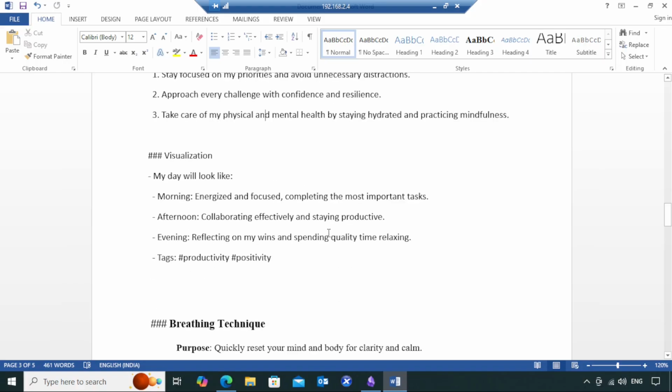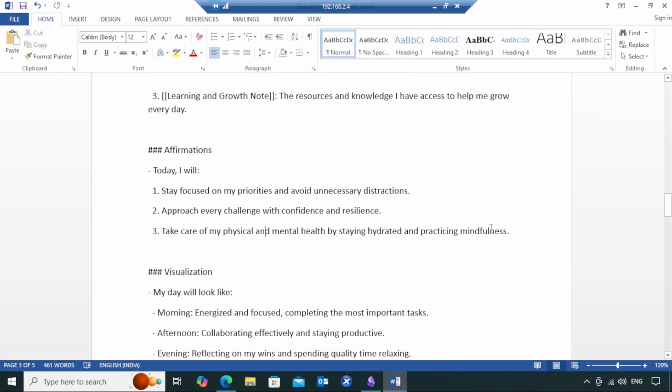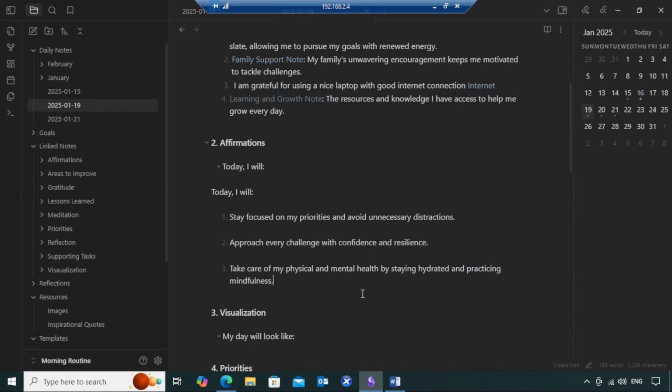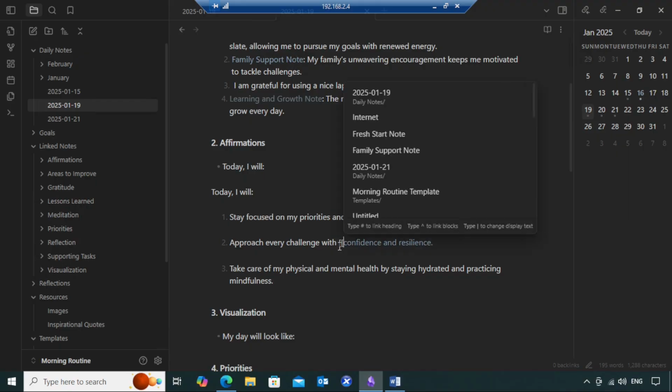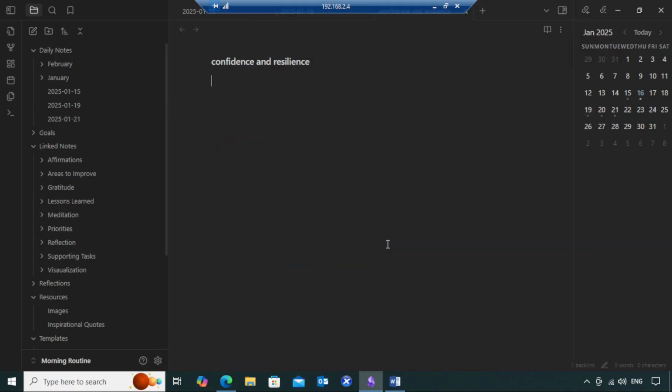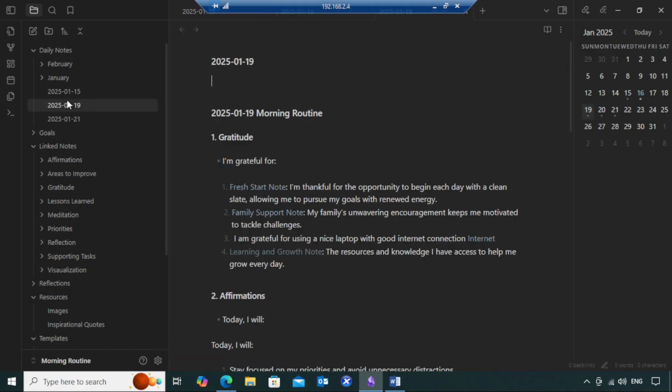So what I'm going to do is I'm going to simply copy for affirmations, copy, paste. Okay. At any point in time, if you want to open a new note, let's say for confidence, double square bracket, close it, control, boom, it is going to open a new note. So you can do it for everything.